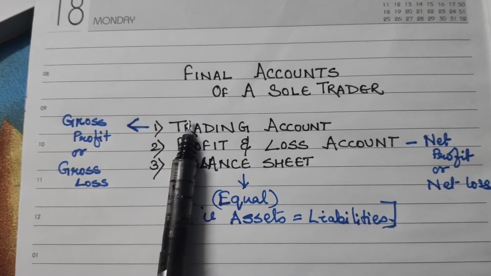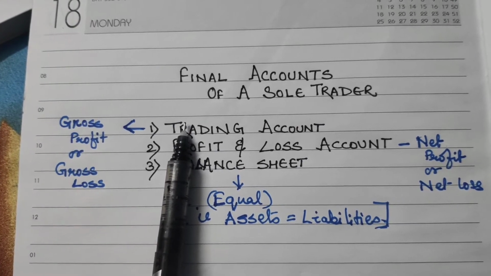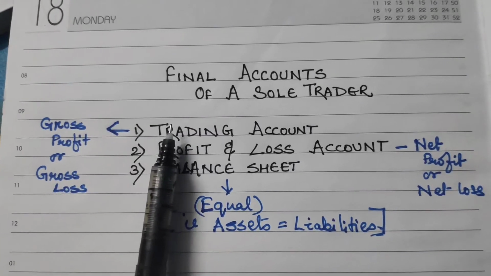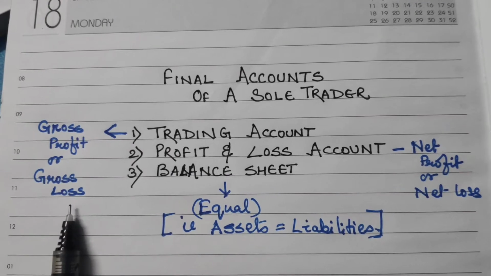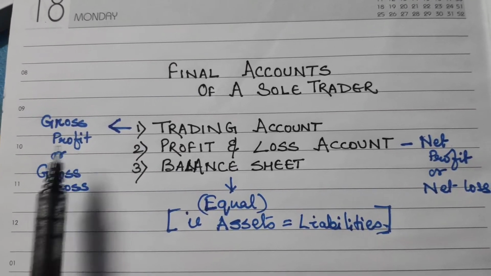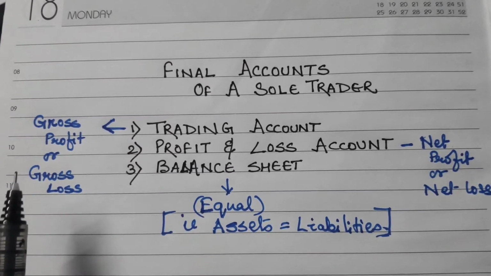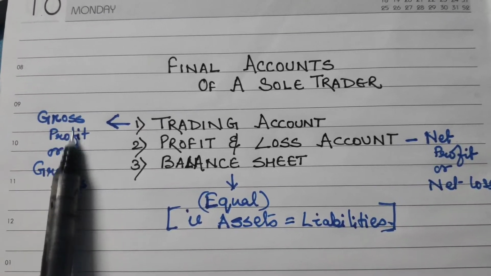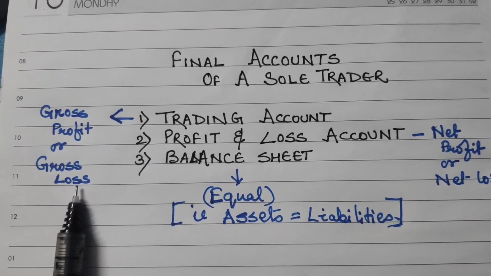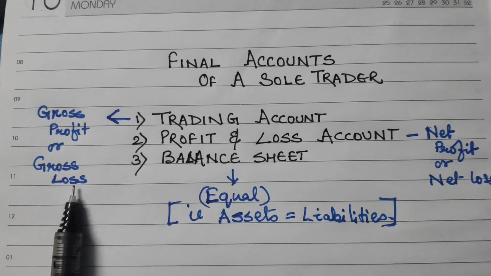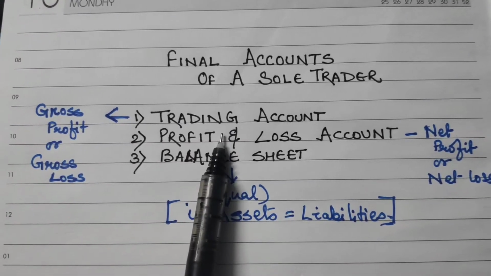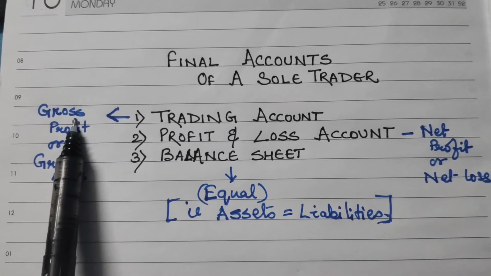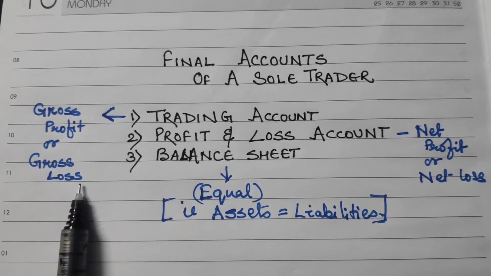First of all, in the first step we make the trading account, and in the trading account we get the gross profit or gross loss. Either there will be profit or there will be loss. Both of these are earned by the sole trader. So the trading account is prepared to know whether gross profit or gross loss is earned.